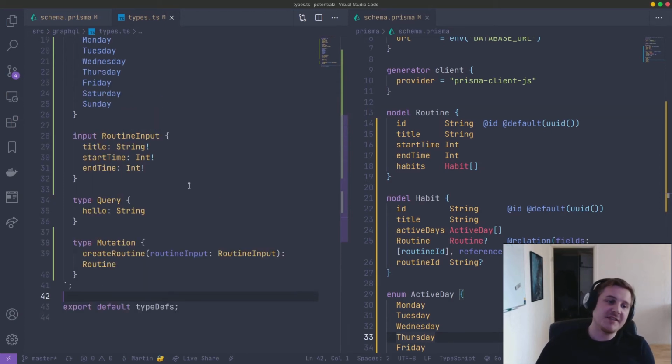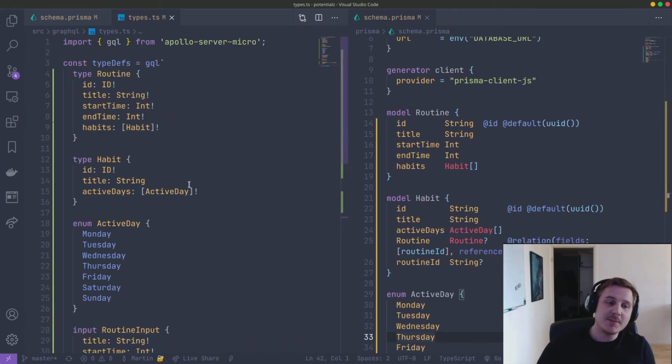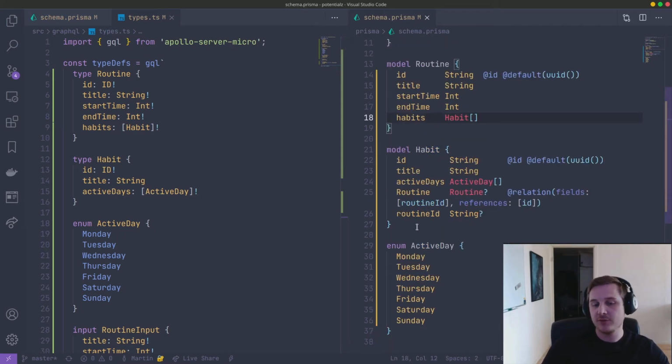So this is an example of a GraphQL schema. What's interesting here is that we don't have to have a one-to-one mapping. So for instance, say that in your database you're going to want to store a user, and the user is going to have, say, an ID, a name, an email, and say they're going to have a password as well.